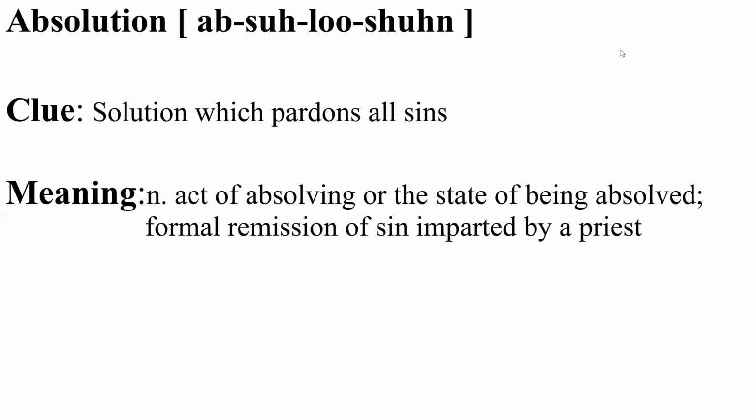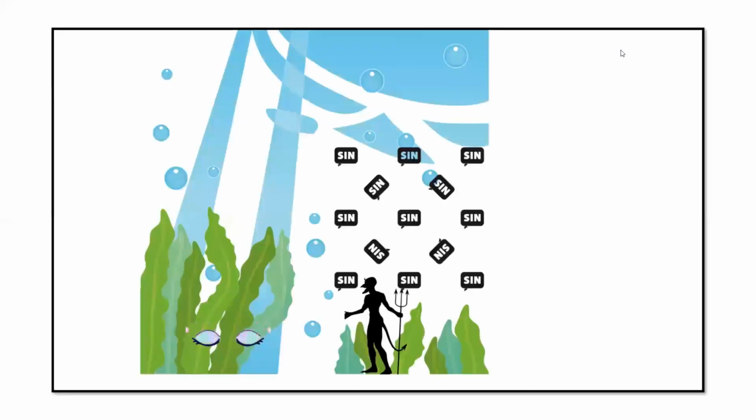Absolution, clue: solution which pardons all sins. Absolution means act of absolving or the state of being absolved. It means formal remission of sin imparted by a priest. Visualize the sine waves have sinned and they are pleading the algae to take their case with the priest, who in turn would provide the sines with remission.